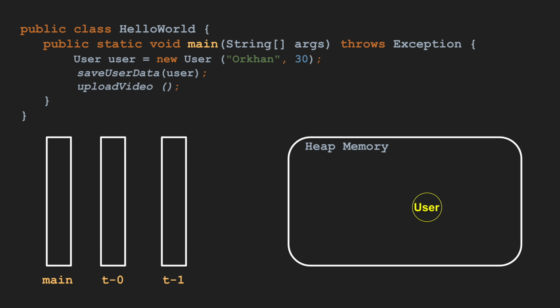Let's take the example of Java. Let's say that we have a Java file, and in the Java file, what we do is we have a main thread, and for 2 other methods, for saving user data and for uploading that, we are also creating separate threads. So what is the process in this case?